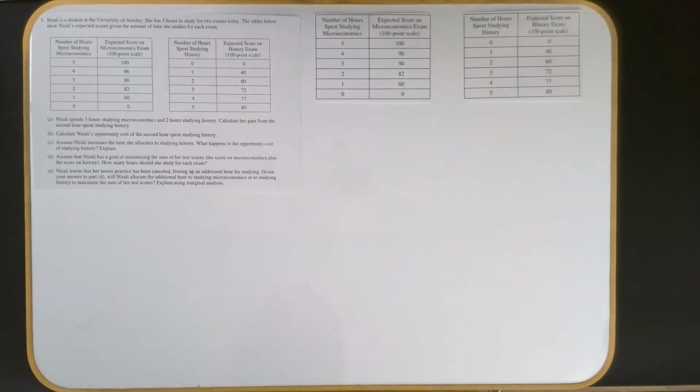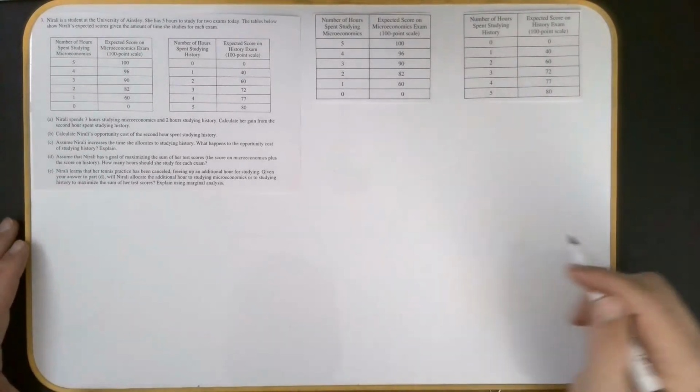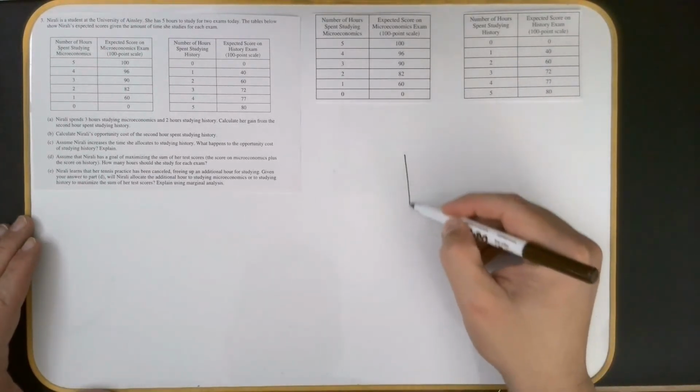So question number 2 is not relevant for the review, so we're going to just move on to number 3. Number 3 is an interesting little question. It actually is a table form of a PPF, and it has to do with studying. And so I'm just going to draw a PPF here.